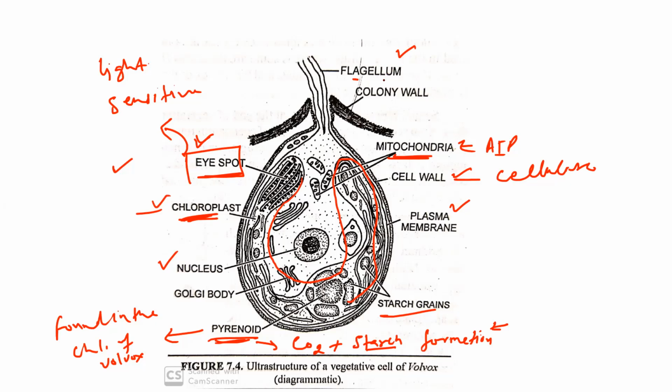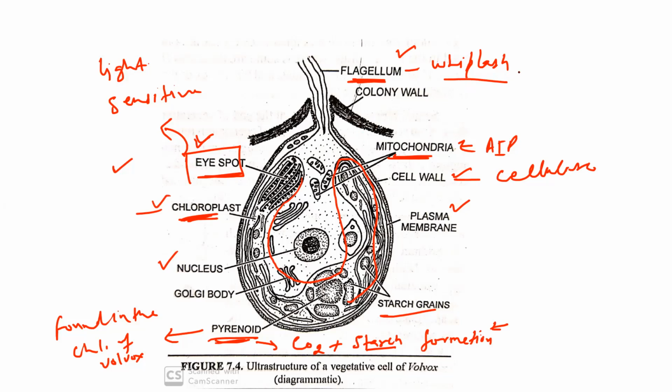Next is the flagella. The flagella are V-shaped, as I told you in the previous slide. These flagella arise at the anterior end of the vegetative cell of Volvox.